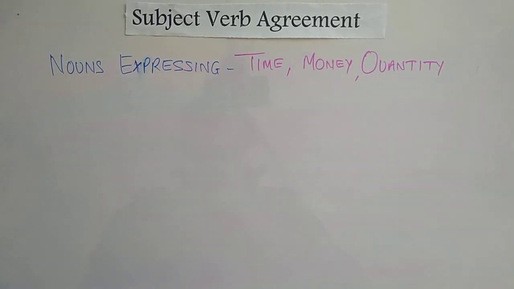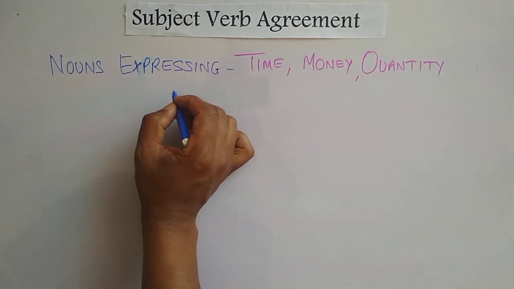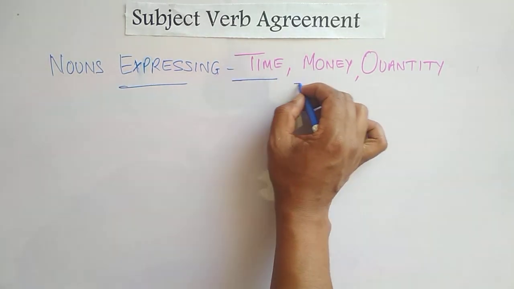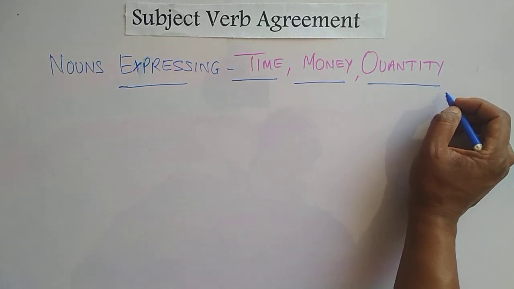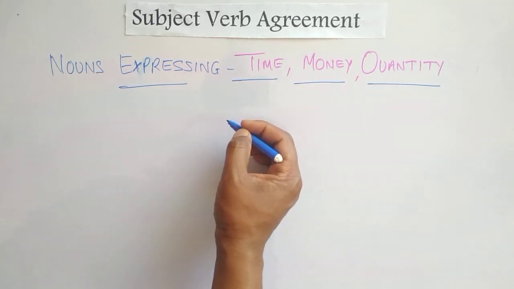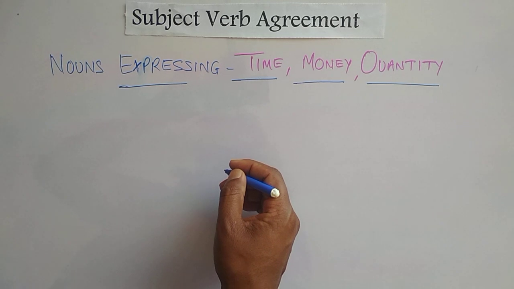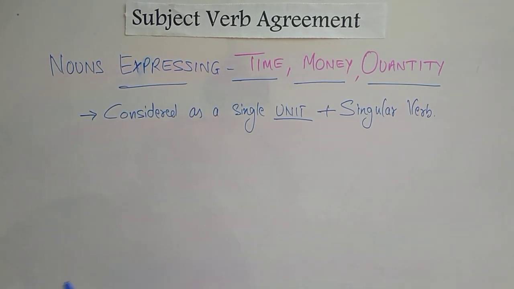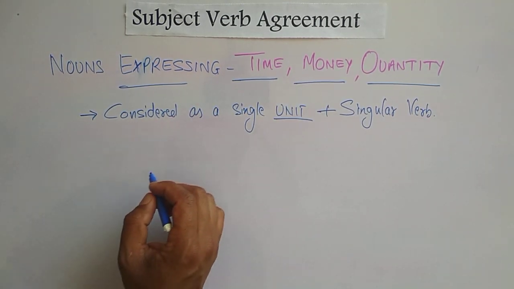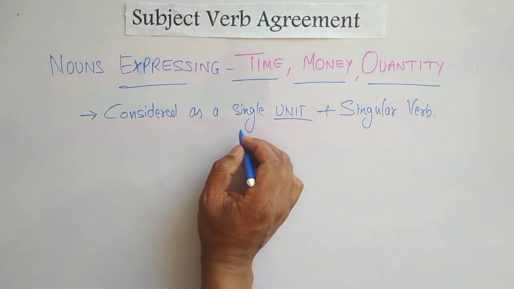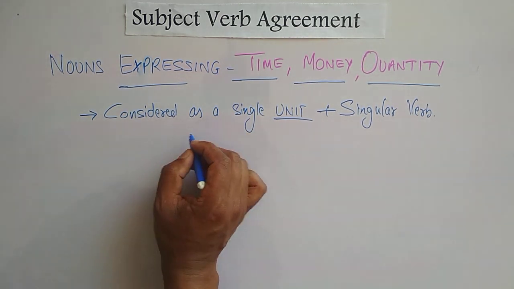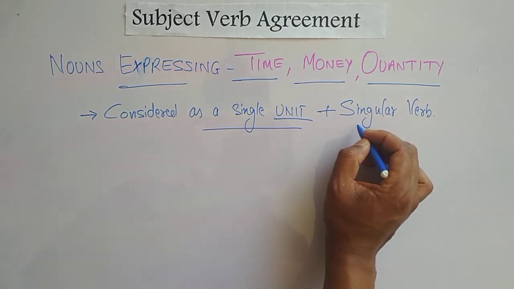Dear students, we can have nouns expressing time, money, quantity. If we have such nouns in a sentence as subject, then what do we have to do? Dear students, if we have such nouns considered as a single unit, then they always take a singular verb.